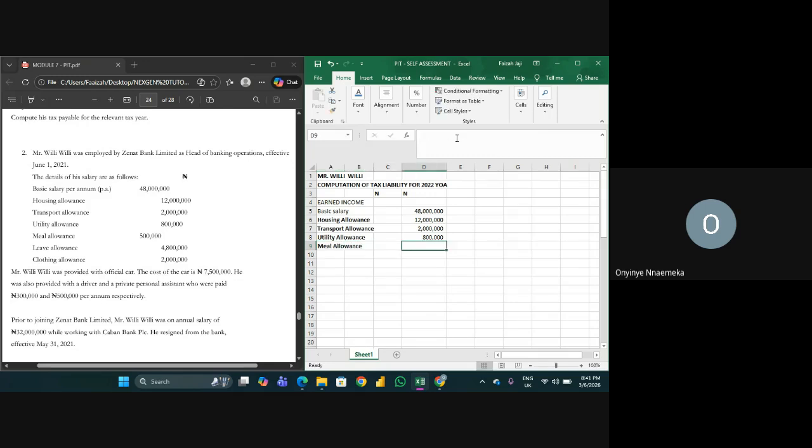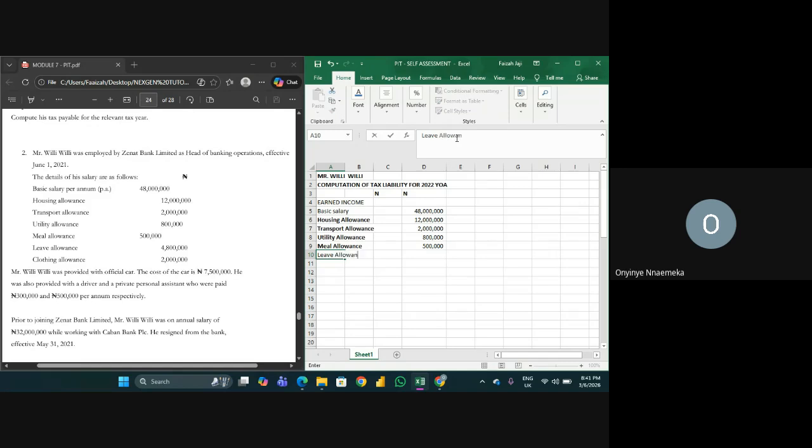This meal allowance, assuming, you know, when the company has a physical canteen and the employees eat from there for free, it's not going to be computed as earned income, because the employee is not the one collecting the money. So it's not an earned income. That one is not part of the income.